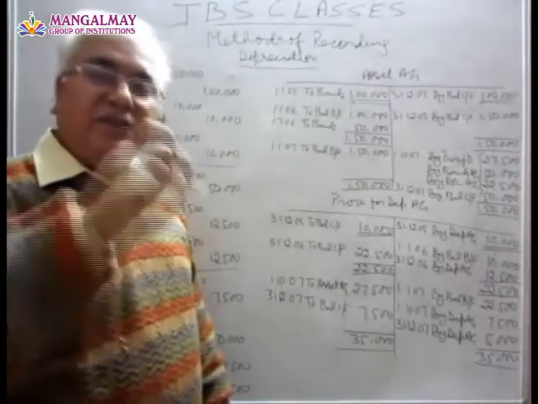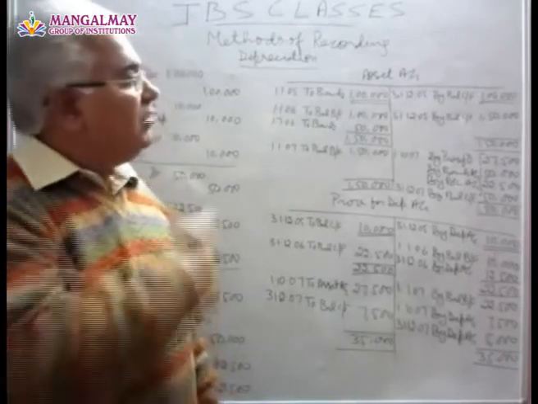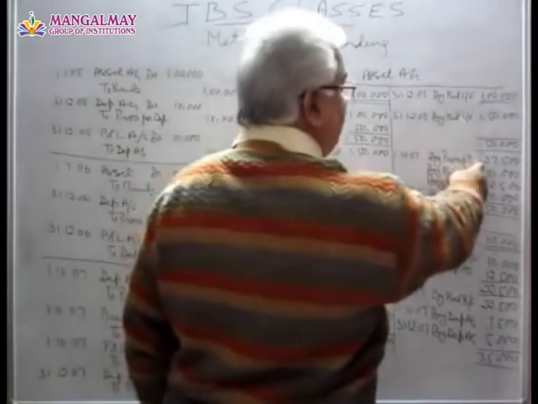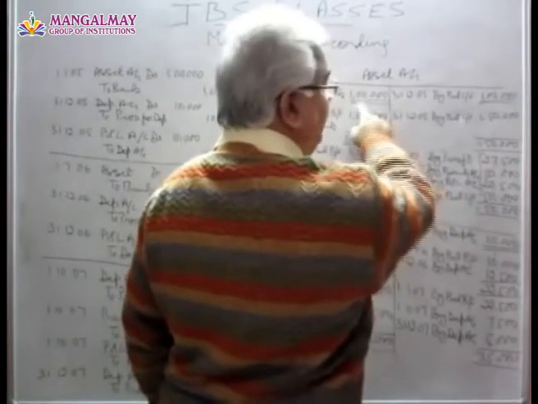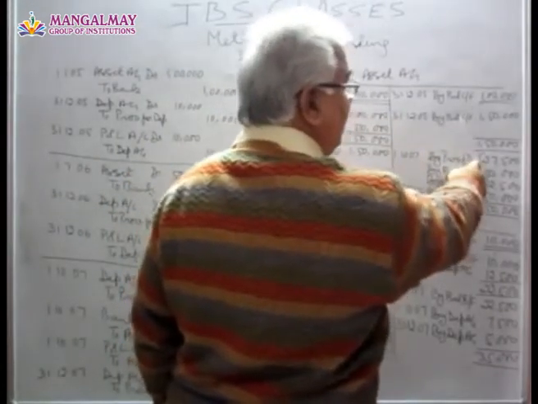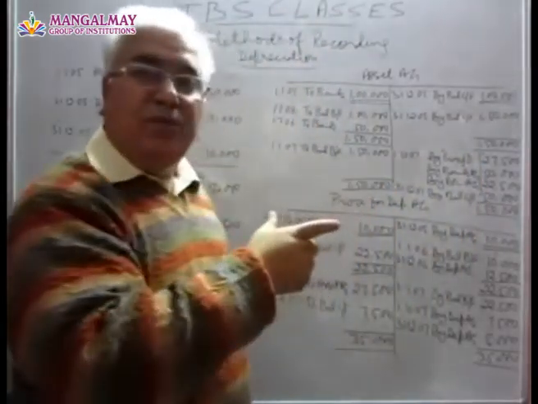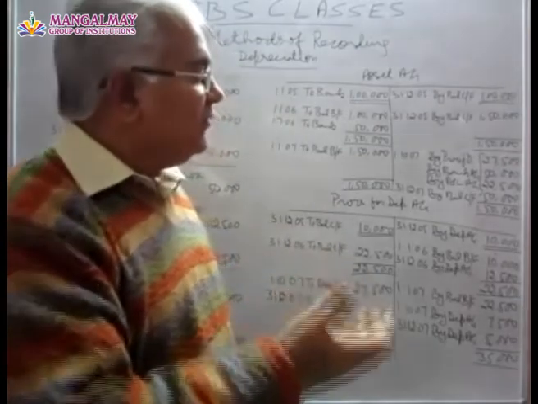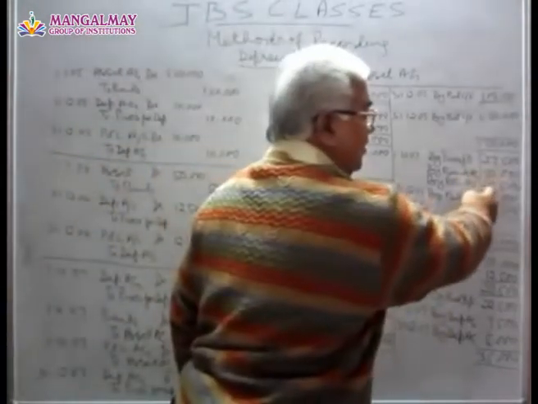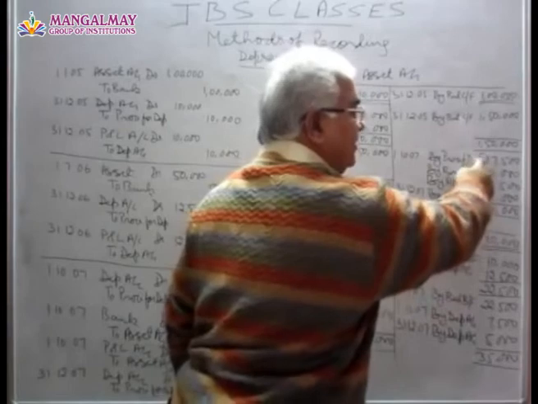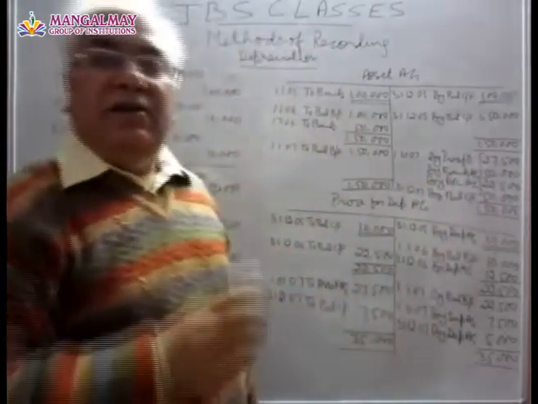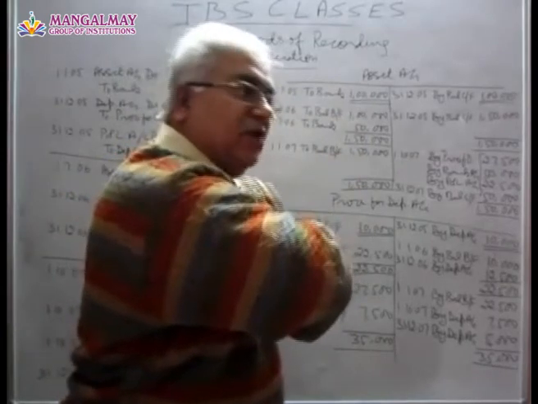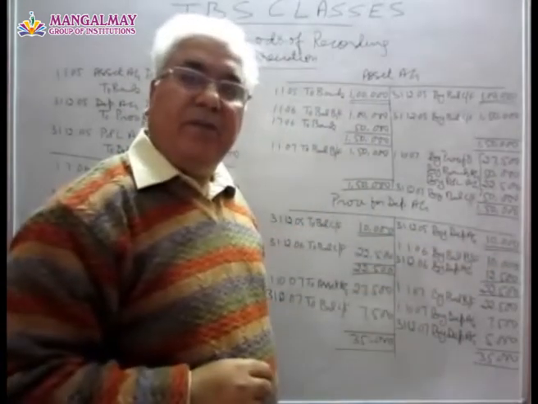Entry at that time is provision for depreciation account debit to asset account. Because of this, the machinery comes to its book value, like 1 lakh minus 27,500, that is 72,500. Now we sold it for 50,000, incurring a loss of 22,500. So these three figures total becomes 1 lakh. That means this goes out of the system.